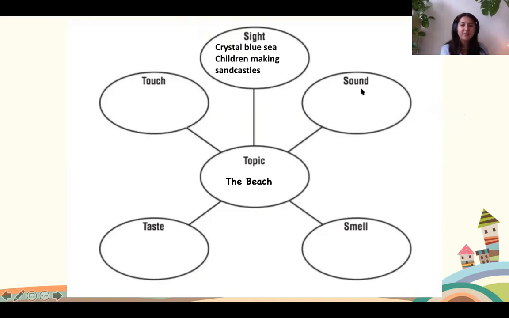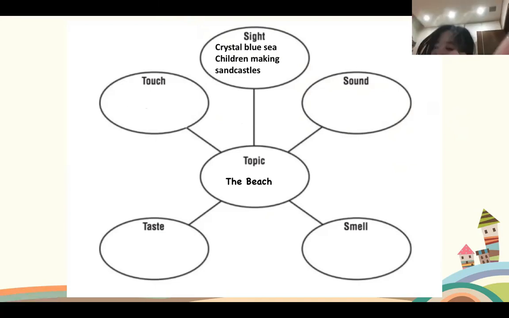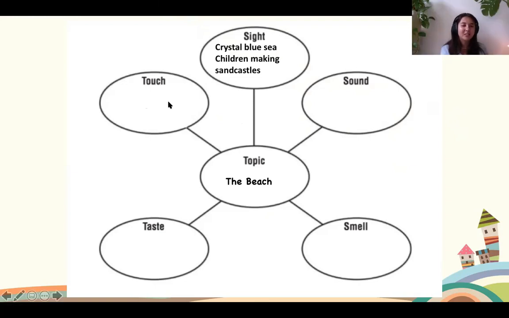Who can help me think of some sounds you might hear at the beach? Teddy: Bear. People talking. Good, and the waves. Good girl. That's exactly what I was thinking of too. So people talking and laughing and chatting. Also the sound of the crashing waves against the shore.